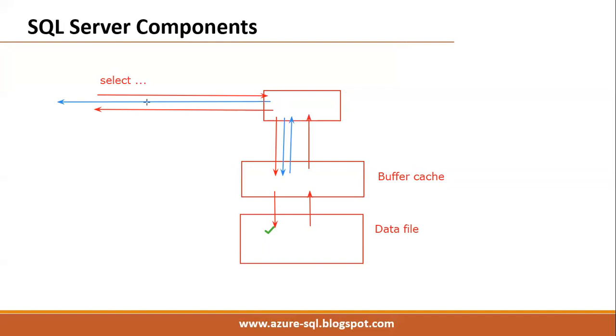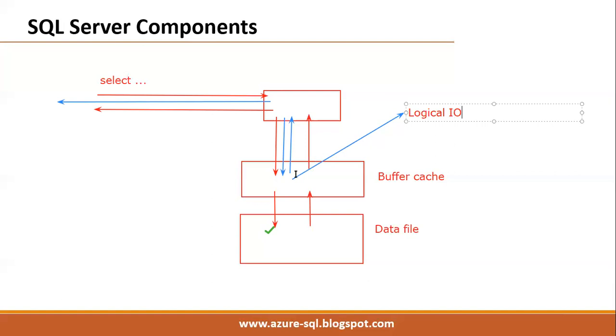Next time onwards, it is directly displaying the data from buffer cache. No need to go to the data file again and again. Just remember, reading data from this buffer cache or RAM is called logical IO, nothing but logical input output.